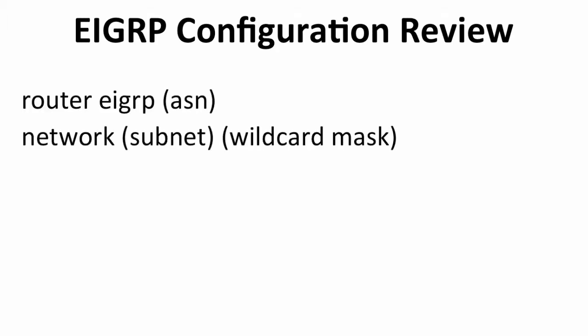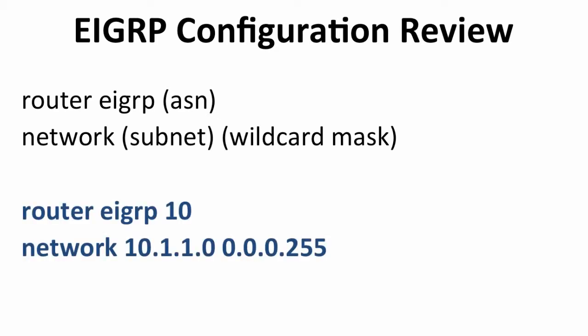EIGRP is configured on the network. It's actually pretty straightforward. You enter router eigrp and then the autonomous system number, and then you insert an interface into the EIGRP process by using the network command with the subnet and then wildcard mask. So actually, let me be more specific here. As an example, if you were to insert an interface that was 10.1.1.0/24, you would enter router eigrp. We'll choose autonomous system number 10, and then the network command 10.1.1.0, and you'll see the mask is actually a wildcard mask.